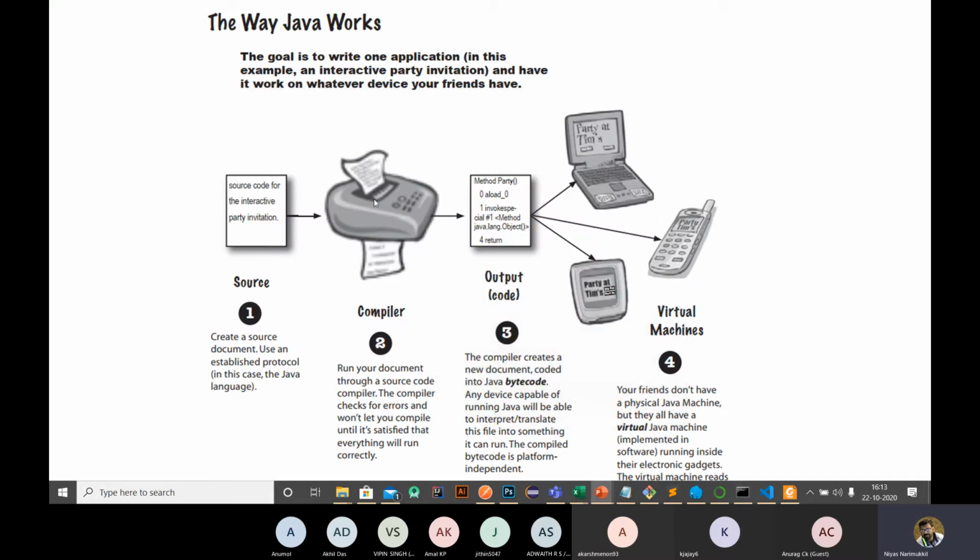Another advantage of Java is that Java can work on any kind of device. That is the most common thing we can say about Java. You do know about Java mobile phones, right?